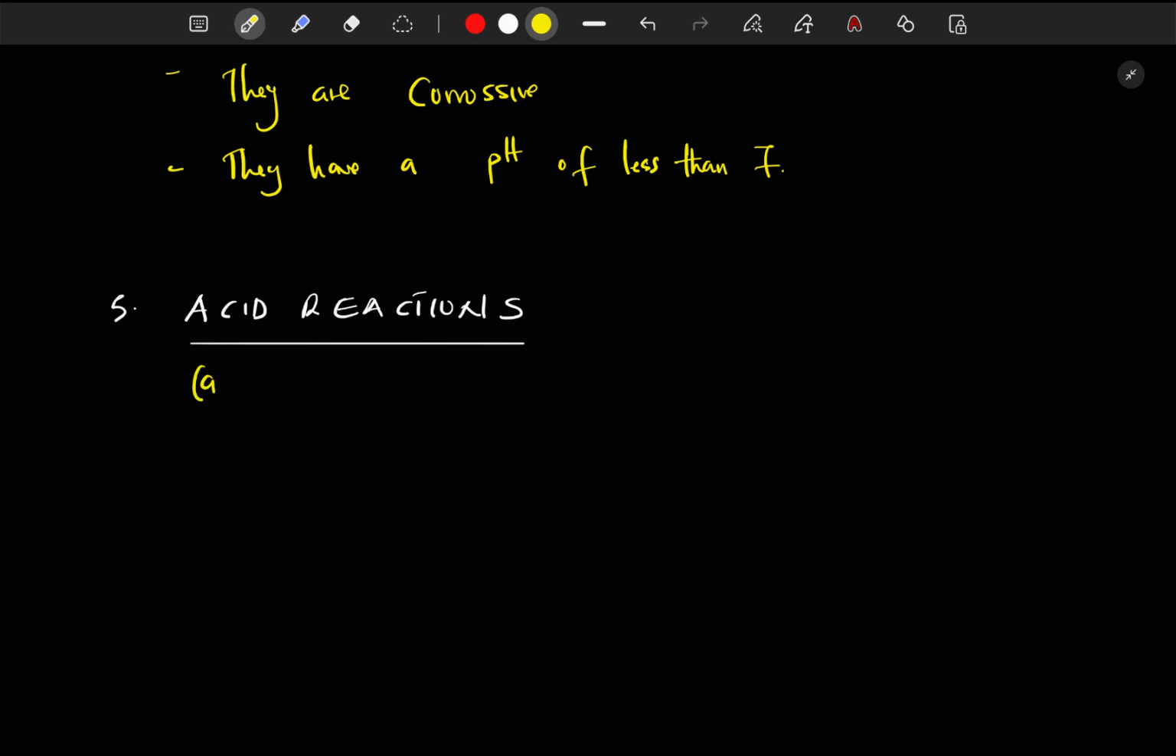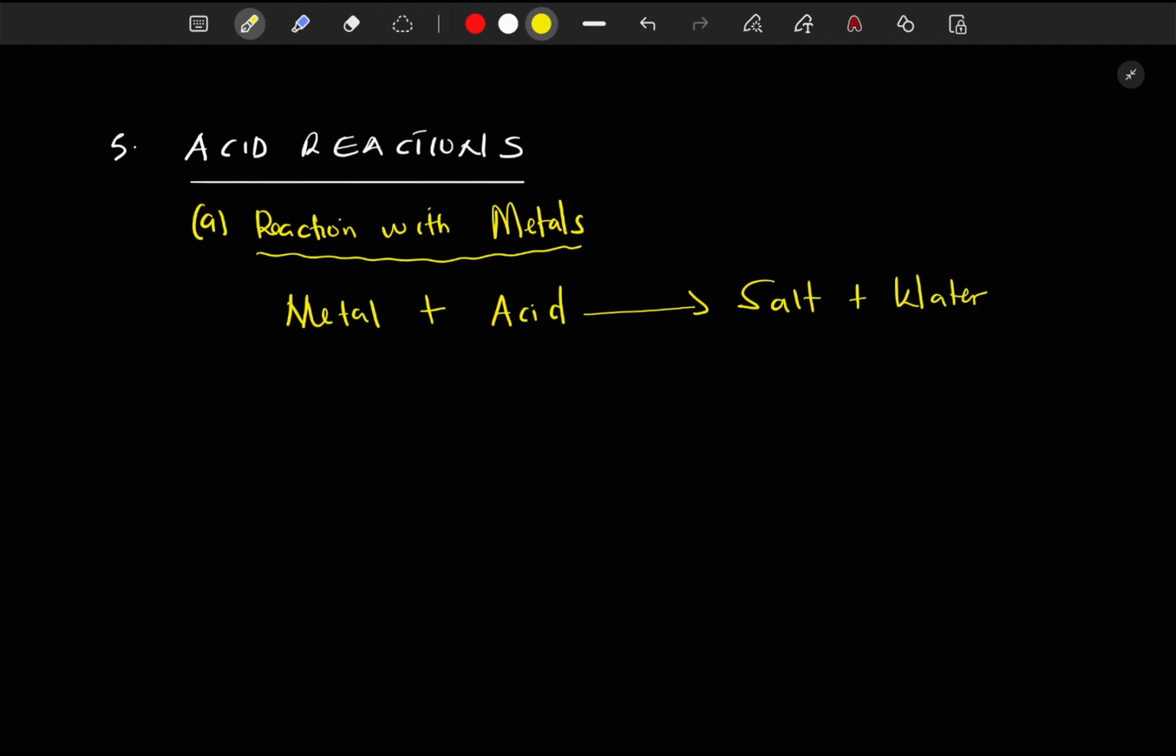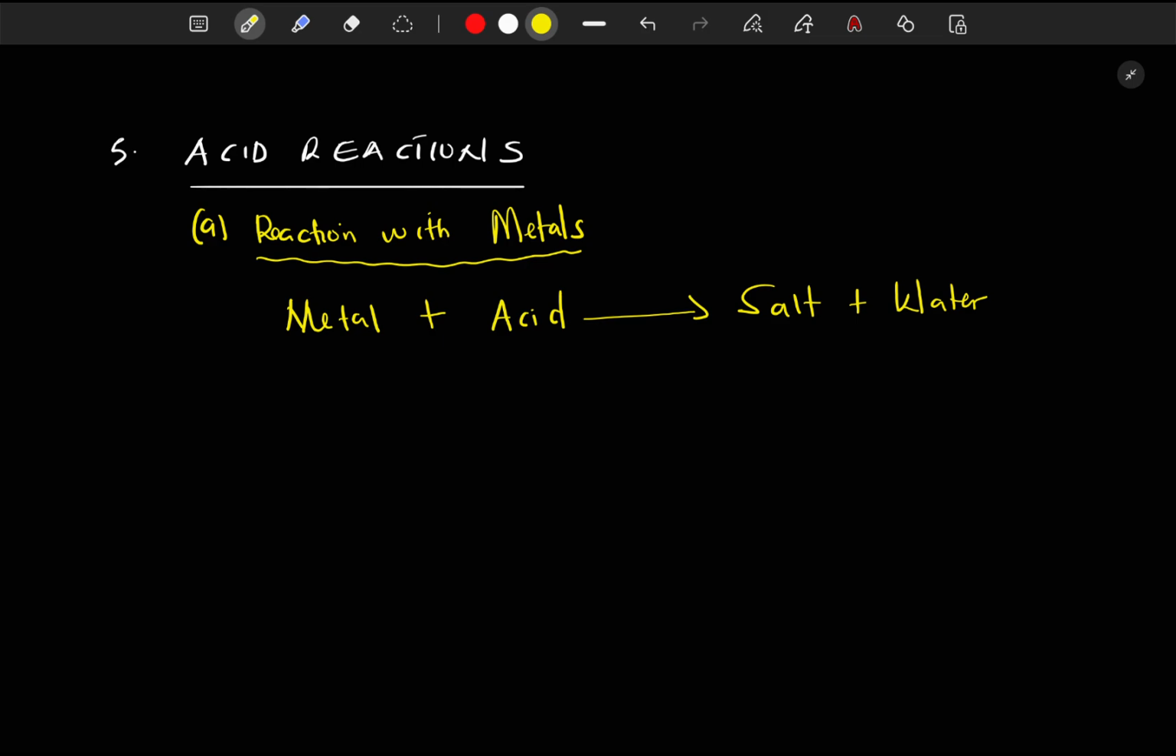Number one, it's a reaction with metals. Acids can actually react with metals, but how do they react? When a metal reacts with an acid, they form a salt plus hydrogen. This process is important, all right.